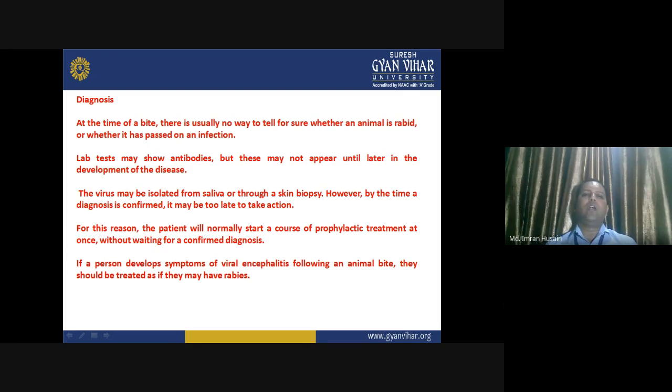The virus may be isolated from saliva or through a skin biopsy, but by the time a diagnosis is confirmed, it may be too late to take action. For this reason, the patient will normally start a course of prophylactic treatment at once without waiting for a confirmed diagnosis. So, whenever you receive a bite, do not wait for the diagnosis. Okay, immediately go for the treatment. If a person develops symptoms of viral encephalitis following an animal bite, they should be treated as if they may have rabies.